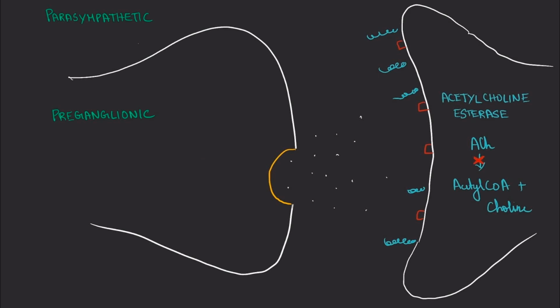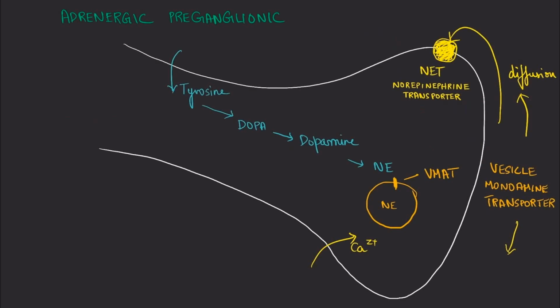Now, coming to adrenergic transmission, it's going to be similar. We have tyrosine as the starting product. Tyrosine gets converted to DOPA, then into dopamine and norepinephrine. Norepinephrine gets packed into vesicles, and similarly, when an action potential reaches the terminal, calcium influx results in fusion of the vesicle and release of norepinephrine.